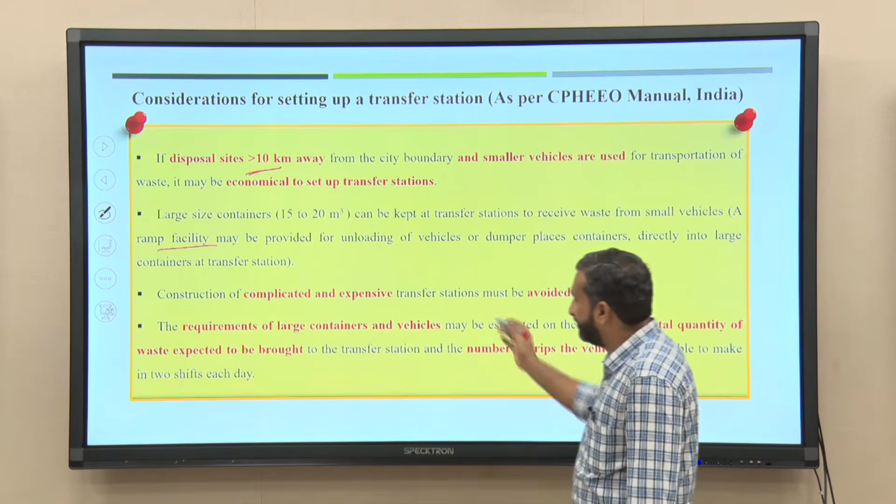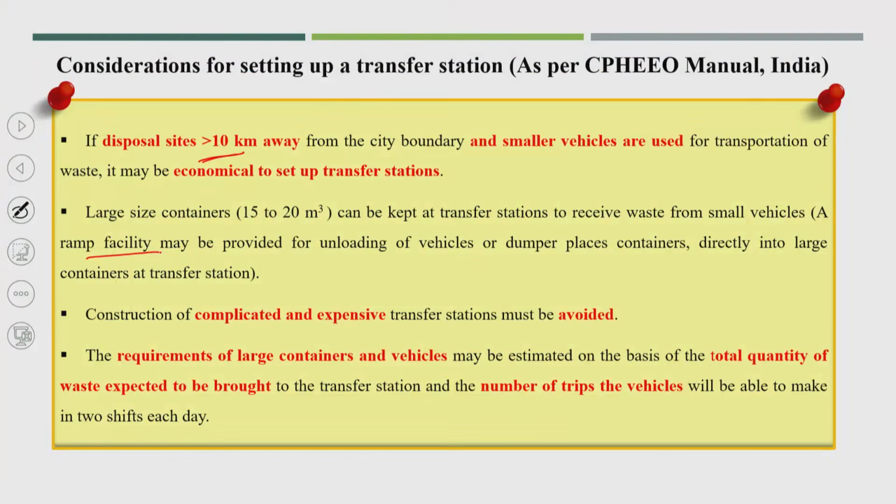The smaller vehicles, even dumper vehicles, go onto this ramp and unload directly into the large container, which could be of 15 to 20 meter cube size.